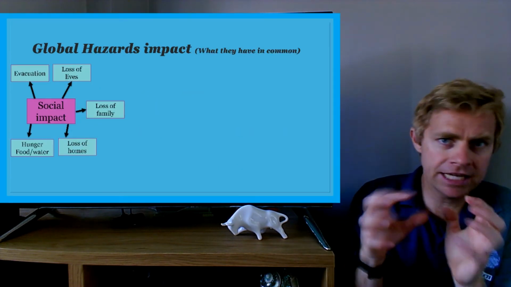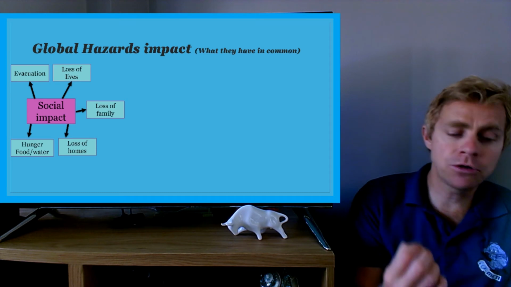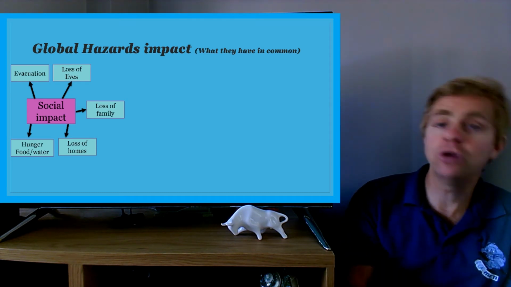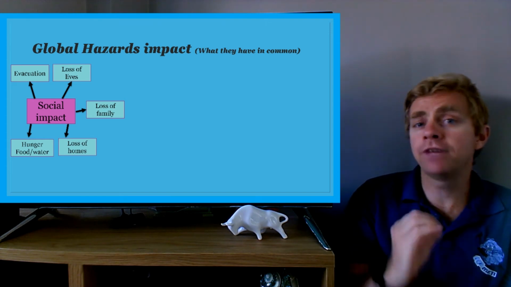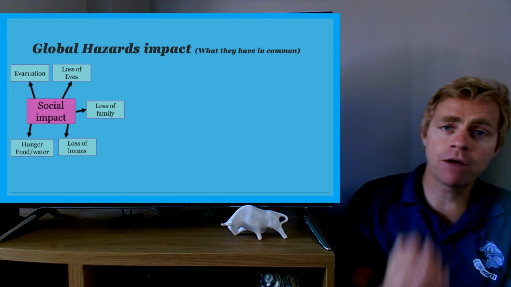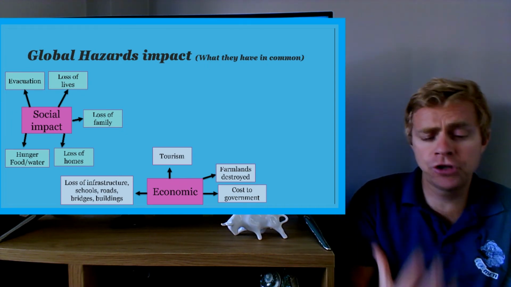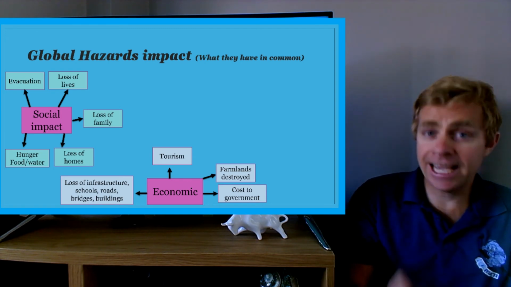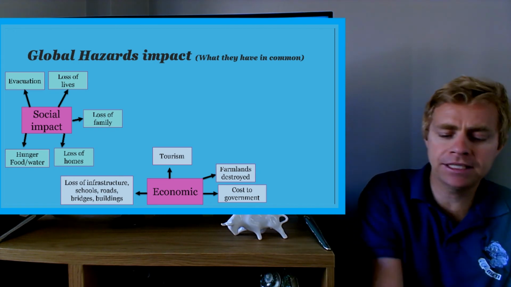So now let's look at an example that we can put into each one. So, social impact: evacuation, loss of lives, loss of family, loss of homes, hunger and food. That applies to all 5 global hazards. Let's look at the economic impact. Well, there's a loss of infrastructure, loss of tourism, farmlands are going to be destroyed, the cost to the government. Again, this applies to all 5. There is overlapping taking place.